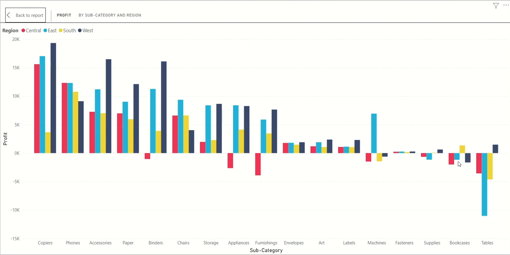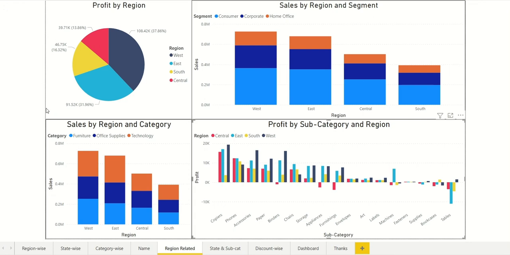Similarly, bookcases is making a loss except in the southern region, and similarly machines, fasteners, supplies, bookcases, tables are making a loss, and furnishings, appliances, binders are making a loss just in the central region. So that's why the central region has the most loss, that is the least profit.